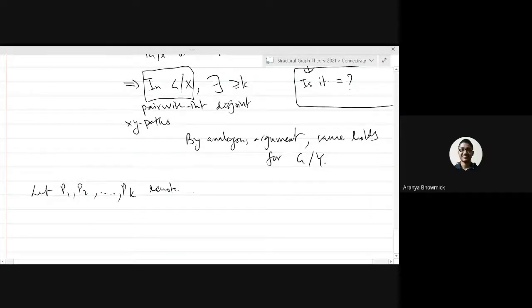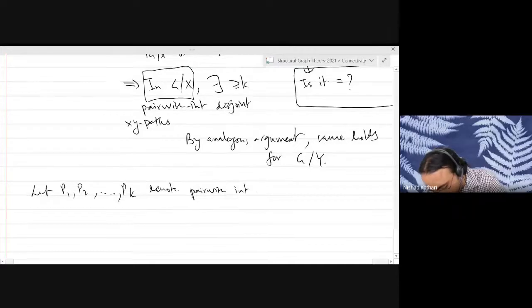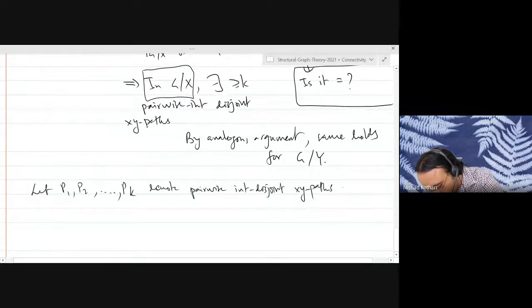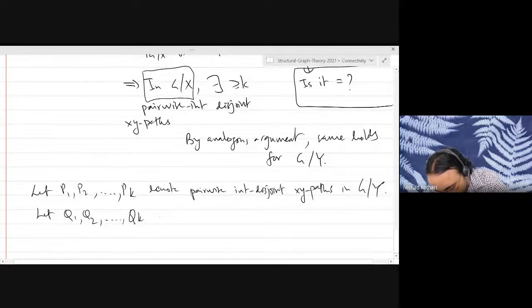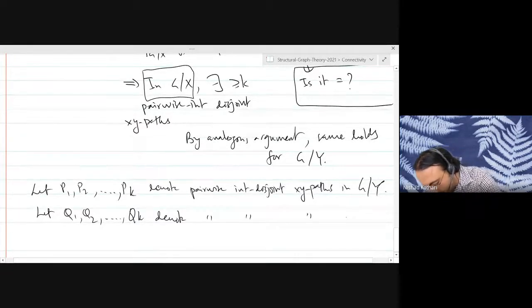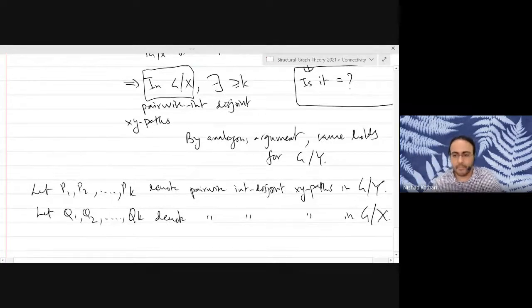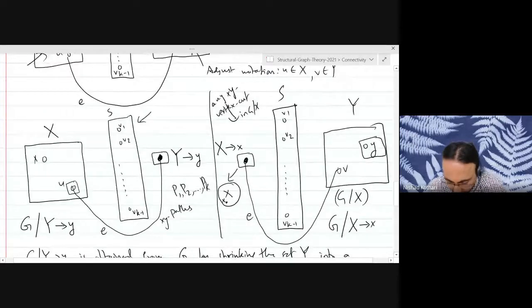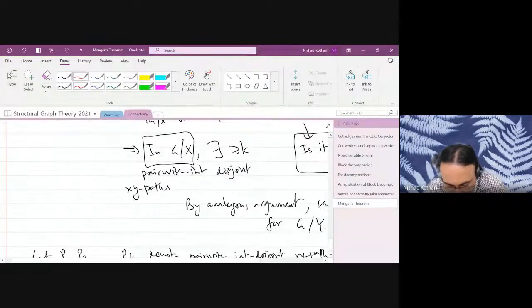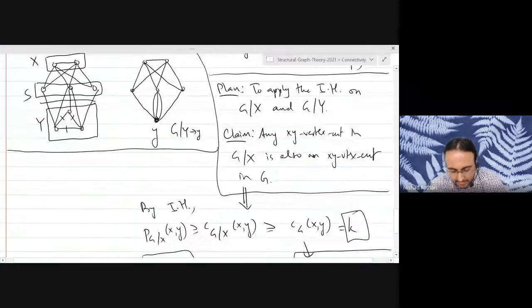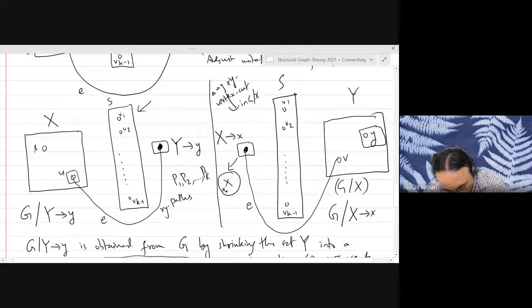Right, so let's say P1 to Pk are pairwise internally disjoint XY paths in G shrink Y, and let's say Q1 to Qk are pairwise internally disjoint XY paths in the graph G shrink X. So we have a bunch of paths going in both the graphs. Let me make a drawing. What we will do now is stitch those paths together to make our k paths in the original graph G. So let's say one path starts here, goes to V1, and it has to use the edge to Y.